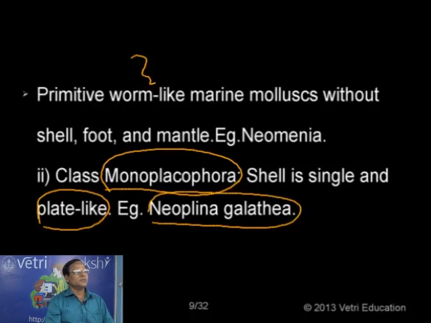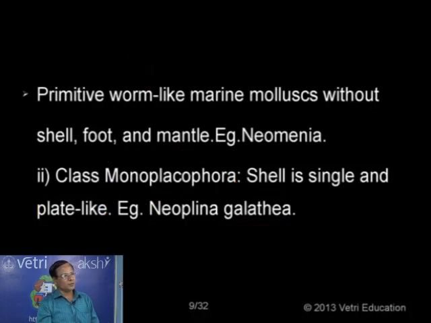The species name Galatheae was given to this Neopilina because it was a recently discovered mollusk, in 1954. People were searching for statistical data, collecting data from marine individuals, and the name of the ship was Galathea. While they were searching for animals here and there for studies, they found a new mollusk, and that mollusk was Neopilina, discovered in 1954. That's why the name is given Neopilina galatheae, Galathea being the name of the ship.